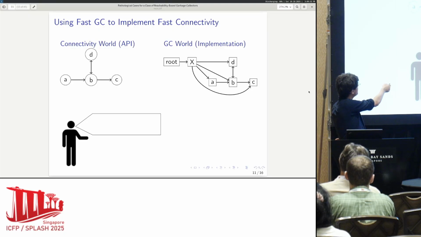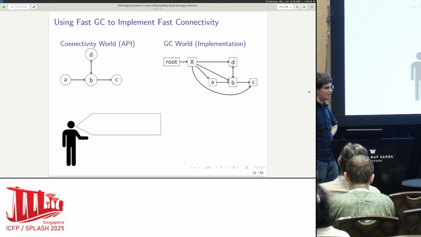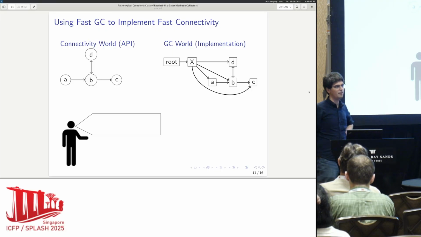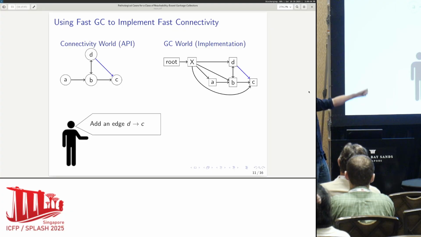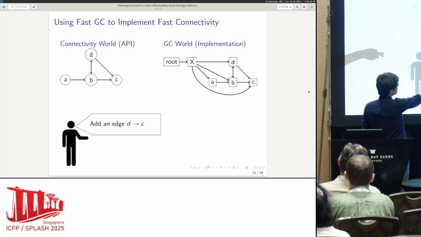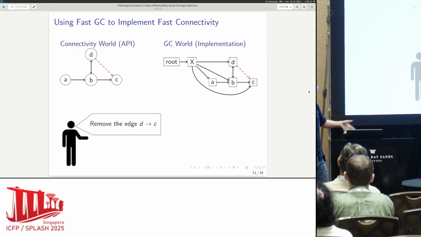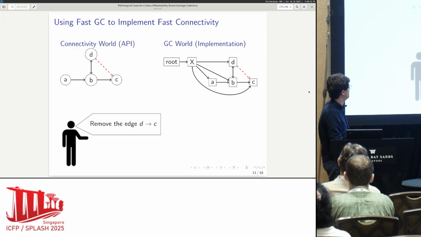We're going to mirror the graph that the dynamic connectivity interface cares about inside the garbage collector's view of the heap. So if the user of the dynamic connectivity data structure says to add an edge, we're going to add the corresponding edge in the garbage collection world in the heap. And if they say delete an edge, we're going to delete the corresponding edge in the heap world.